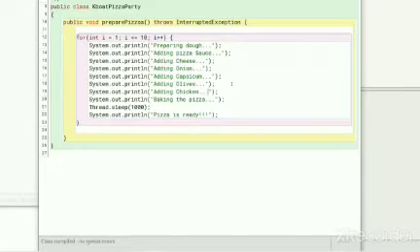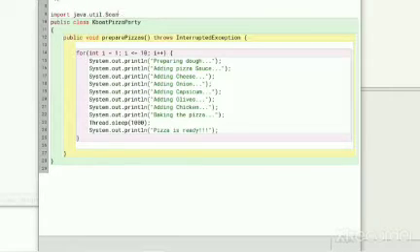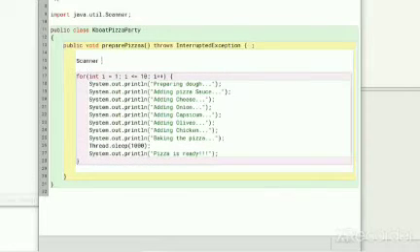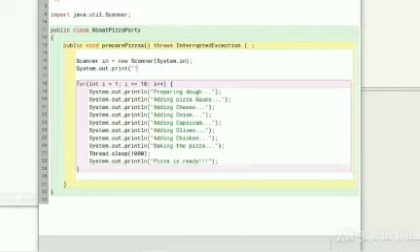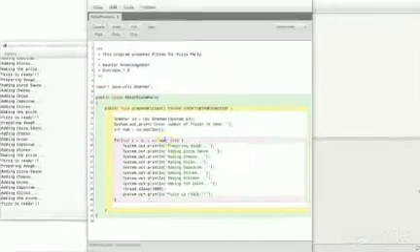Instead of baking 10 pizzas always, I can change the program to ask me how many pizzas I need and bake that many pizzas. I will use the Scanner class to take the number of pizzas to bake as input from the user. I will run the loop that many times. I will run the program now.